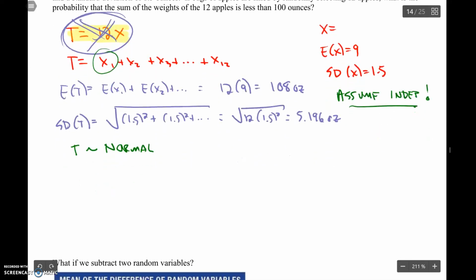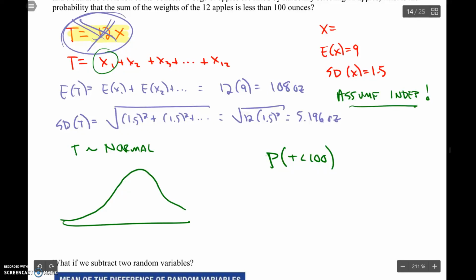So I want to find the probability that my sum is less than 100 ounces. My total weight is less than 100. Mean is 108. Standard deviation is 5.196. Less than 100, one standard deviation is going to be about 103, somewhere right around there. Be pretty small.